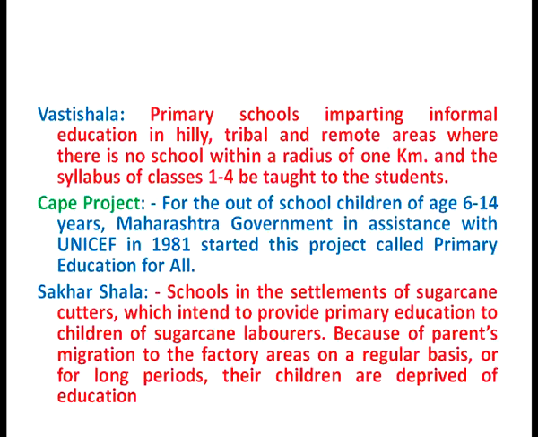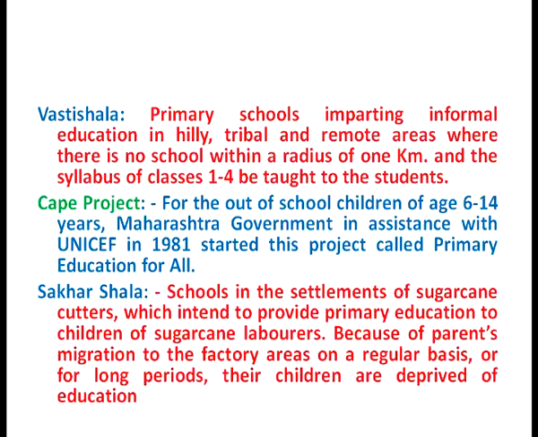Another scheme for these children is Vasti Shala. Vasti Shalas were primary schools imparting informal education in hilly, tribal and remote areas where there is no school within a radius of 1 kilometer. Although under the target of universal primary education, there is a provision of establishing a primary school within a radius of 1 kilometer and an upper primary school within a radius of 3 kilometers.